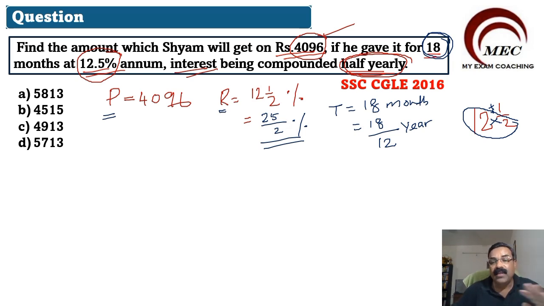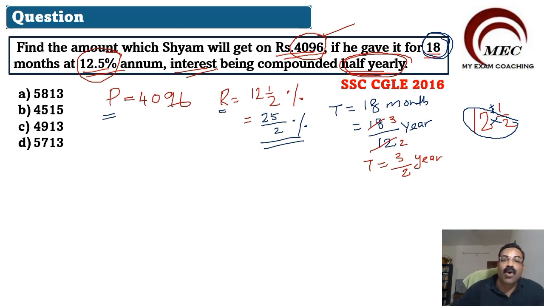Number of months divided by 12, you will get years. So 18 divided by 12. 6 goes into 18 3 times, 6 goes into 12 2 times. So T is equal to 3 by 2 year. Hope this is clear to you.